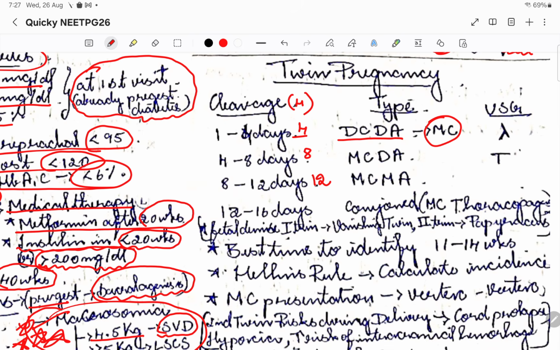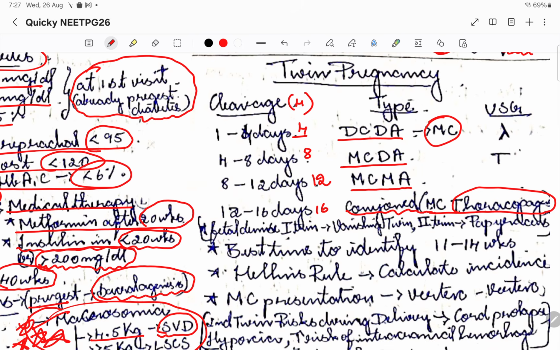Okay, if the cleavage happens in less than 8 days, it is going to be monochorionic but diamniotic. If it is less than 12 days, it is going to be monochorionic monoamniotic. If it is 12 to 16 days, it is going to be a conjoined twin. Most commonly seen is thoracopagus, where both thoraces of the babies are adjoined to each other.